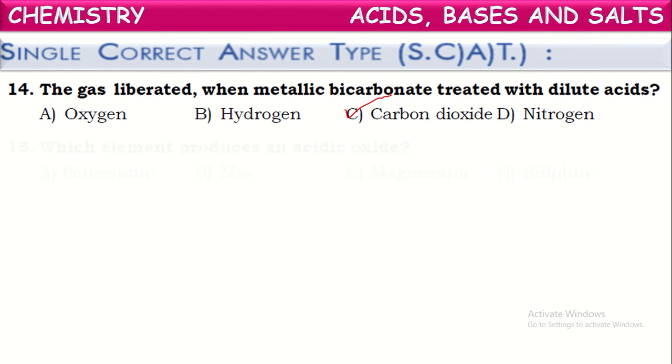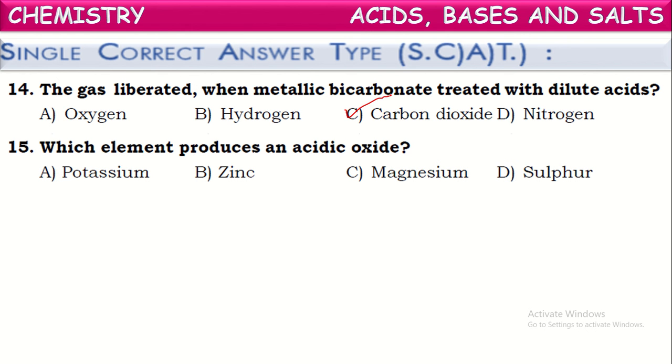Okay, next one. Which element produces an acidic oxide? Generally, metals on reacting with oxygen form respective basic metal oxides.